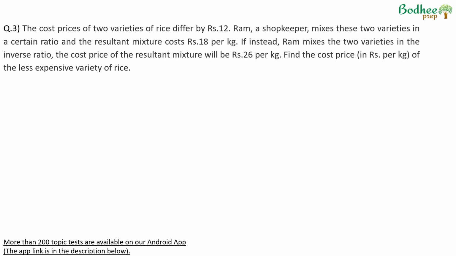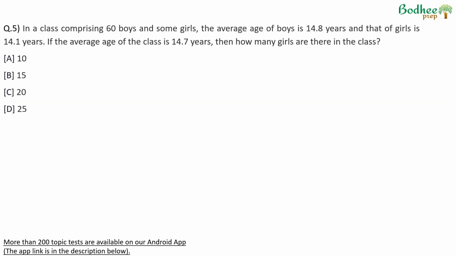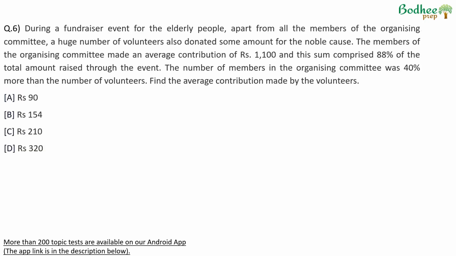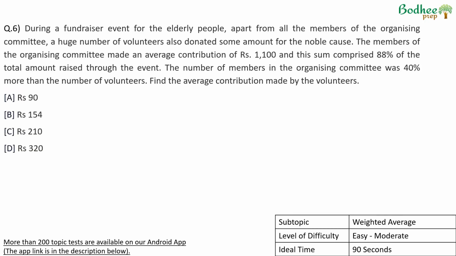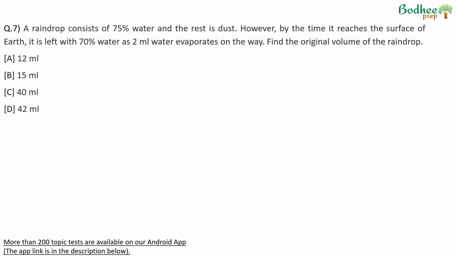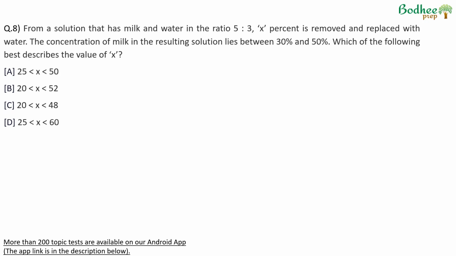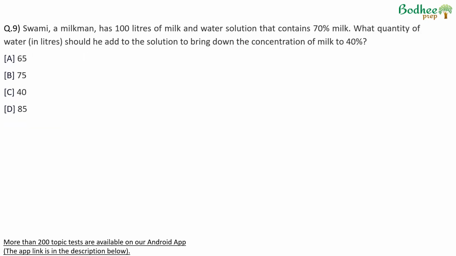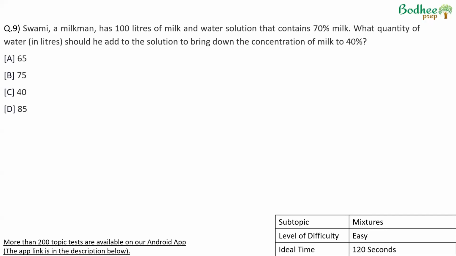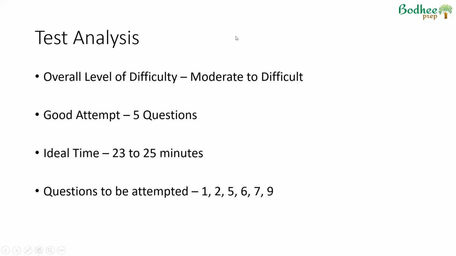Alligation to be put in twice. This was an easy question. Direct alligation application. This was a question which is a repeat question, so should have been attempted. Again, an easy question. You would have done a similar question, but again, just one equation to be written, and then this one, where we just had to write an equation very similar to question number 7. So these would be good attempt questions in this test.